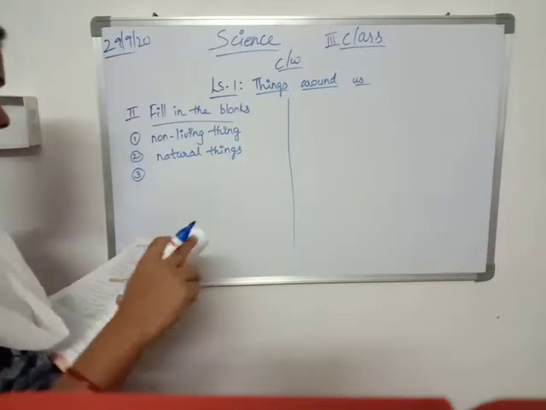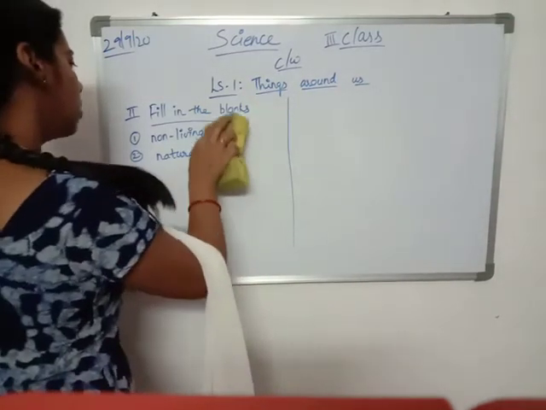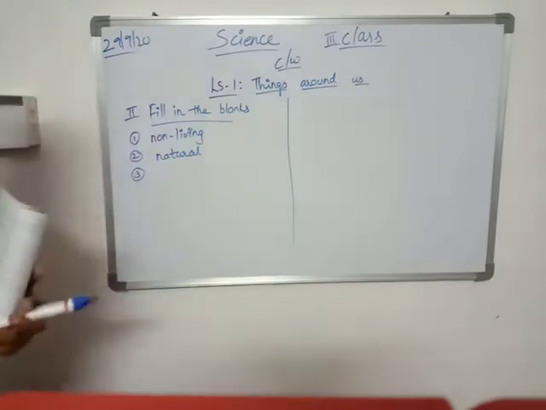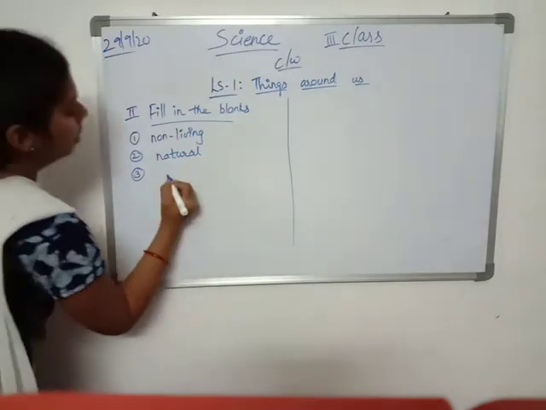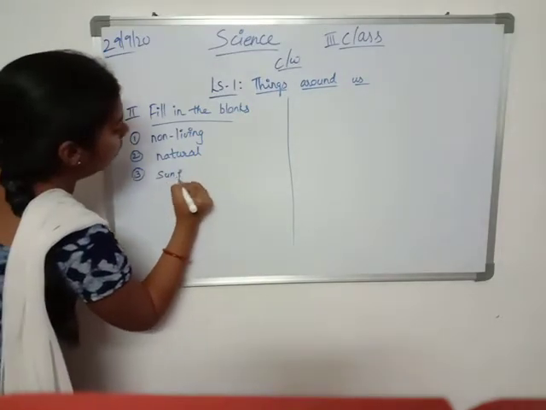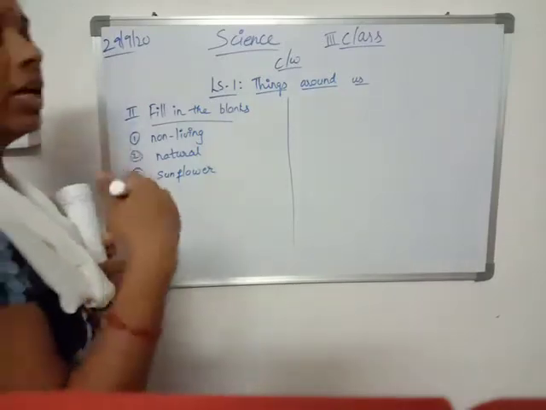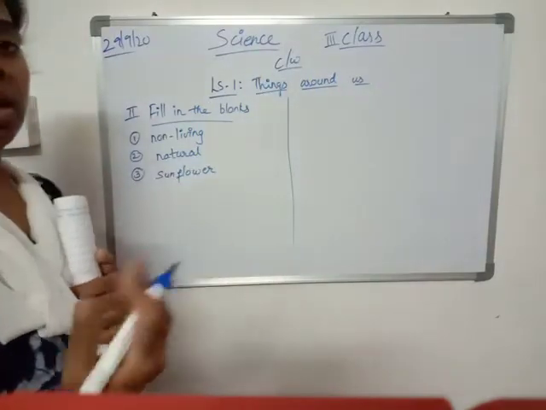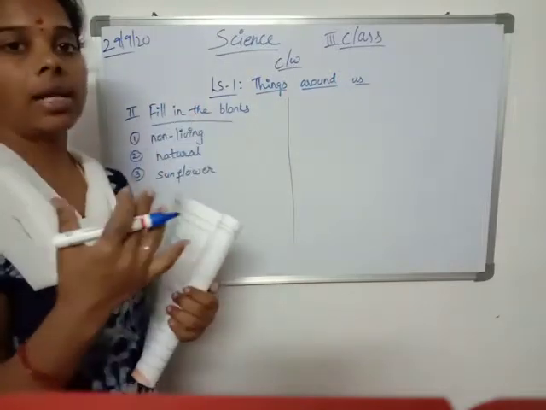Dash flower moves towards the sun. The blanks are given; I am writing only the blank one. What flower? Sunflower. Sunflower, if you see in the morning, it faces towards the east, and if you see in the evening, it faces towards the west. That is, according to the sun's direction, it also moves.